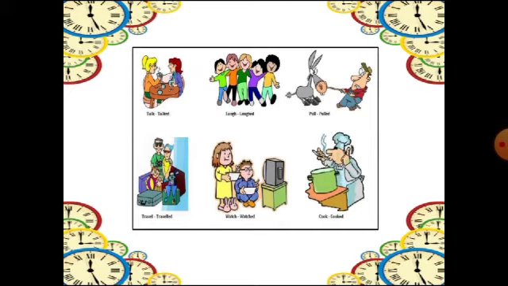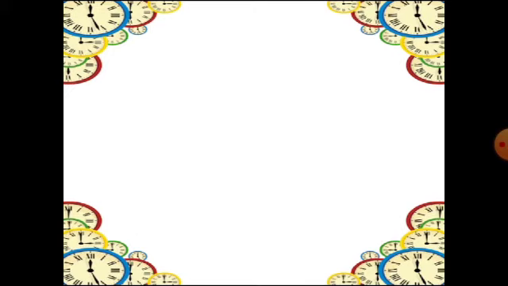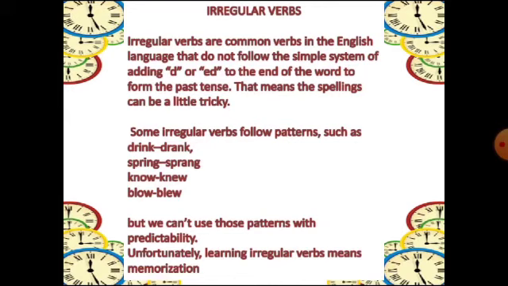Here are a few examples you can see. Now next is irregular. Irregular is the opposite of regular verb. Here we do not simply add ed or d at the end of a verb to make it past. If teachers say change the word talk into past tense, this is a verb because it is an action, you will simply say talked, ed. But there are some verbs in which we cannot add ed, but we can change them into past tense without adding ed.